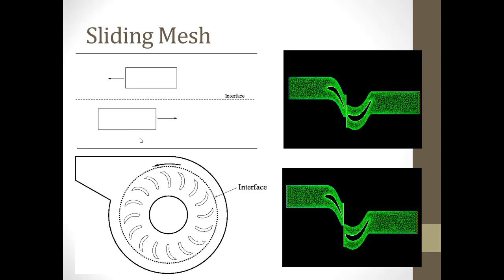But sliding mesh would take a huge amount of time with respect to transient conditions because it needs to move, and these moving conditions you can give in the transient type only. So it takes much more time compared to the MRF. In this condition also, if you go for the boundary of these walls, we need to give relative to adjacent cell zone as 0.